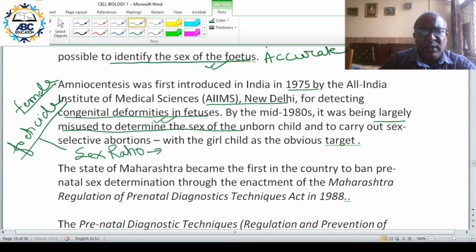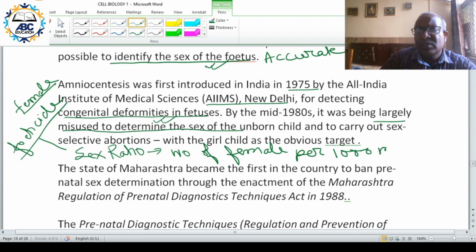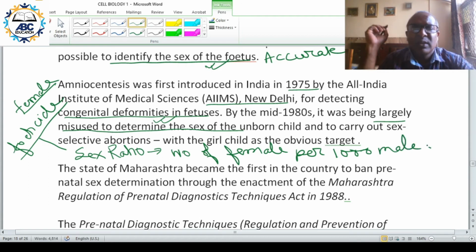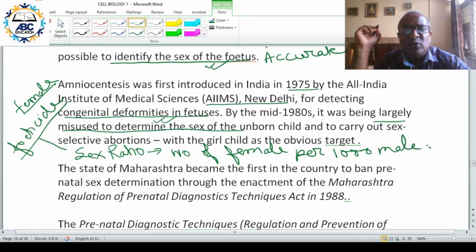Sex ratio is the number of females per 1000 males. So the rampant misuse of ultrasound and amniocentesis led to large scale female feticide and the sex ratio declined.